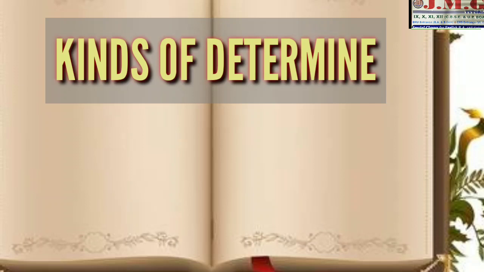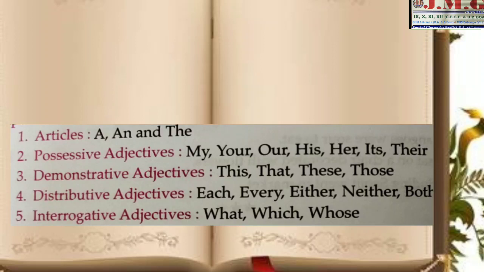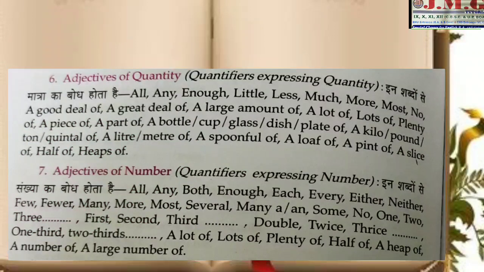Kinds of determiners. First of all, we have talked about what a determiner is, the definition of determiner, examples of determiners, and the difference between determiners and adjectives. I have cleared it. Now, kinds of determiners. Basically, the main determiners are articles, demonstratives, possessives, distributives, quantifiers, interrogatives. These are known as determiners.